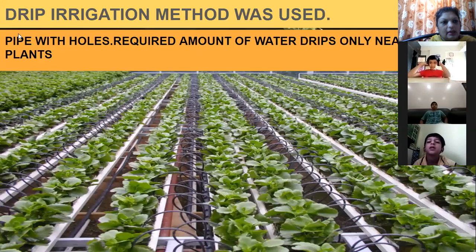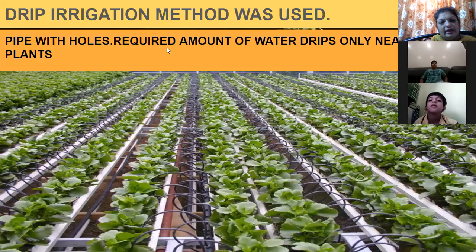What happens? With pipes with holes, the required amount of water drips only near the plants, so there is no wastage of water. Water is not wasted.